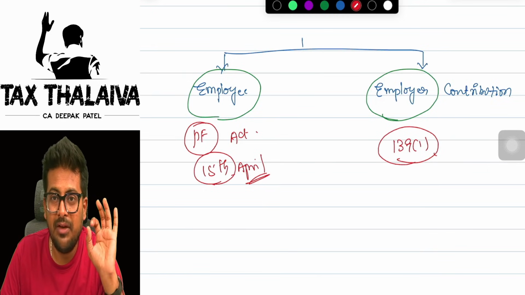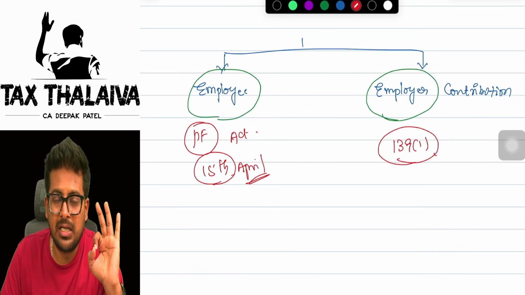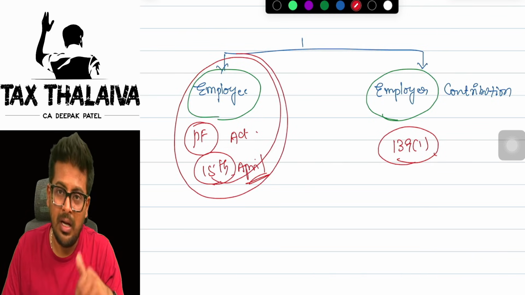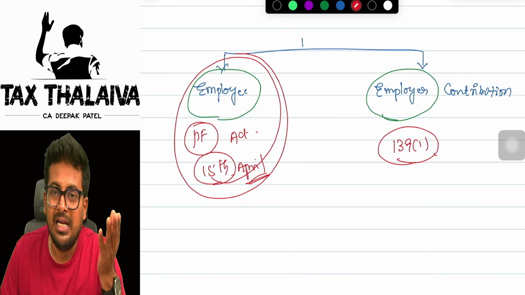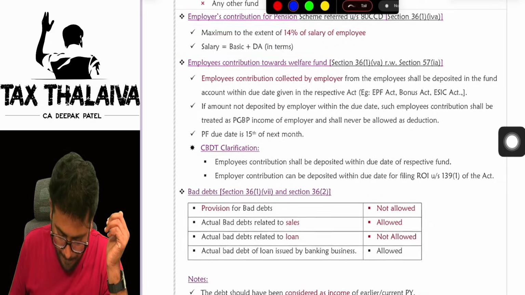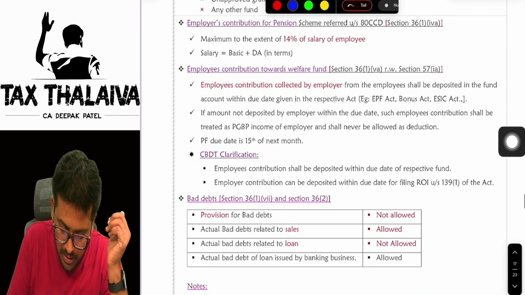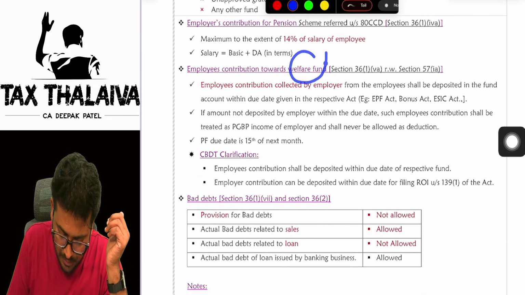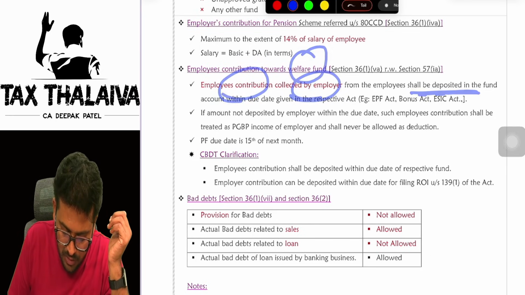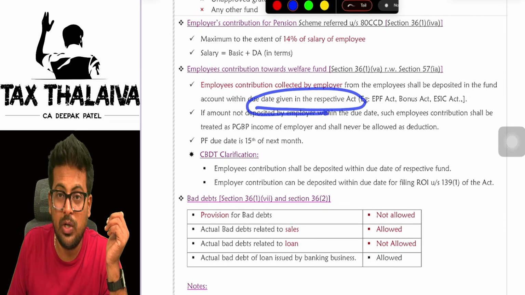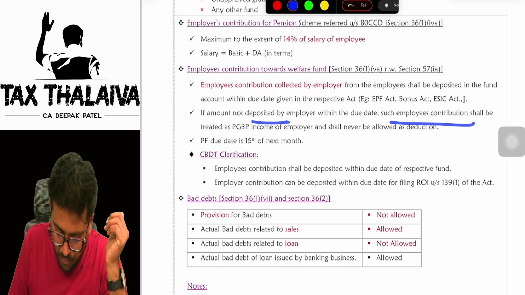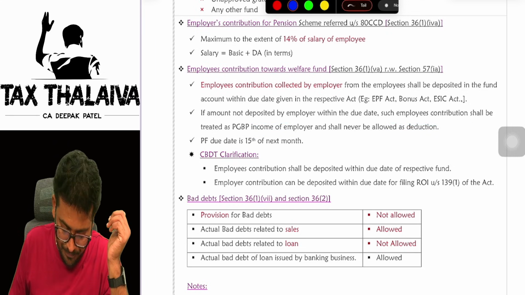Is it clear? If the employer deposits the employee contribution after the due date of the PF Act itself, then it will be disallowed. Employees' contribution toward a welfare fund: employees' contribution collected by employers shall be deposited in the fund within the due date given in the respective act. If not deposited, then such employees' contribution shall be taxable as income.